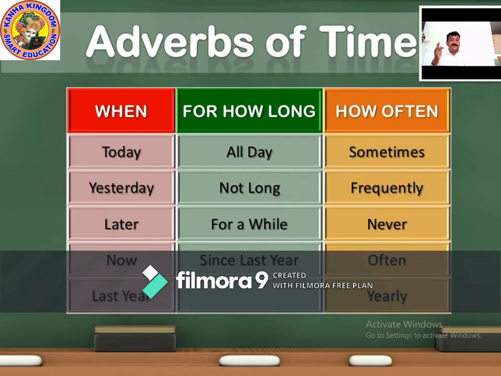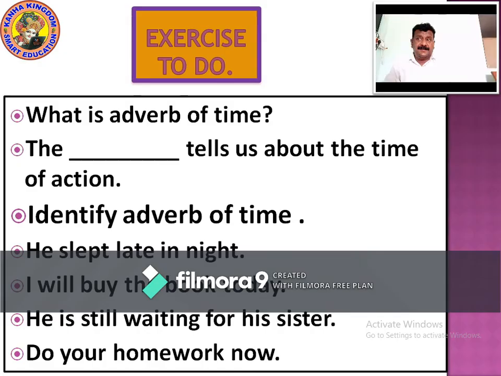Just to recollect, write it, memorize it, and always repeat it, so that you know how the adverb of time answers. The adverb of time finds and answers about when, for how long, how often. The adverb always answers about when, for how long, how often. Write it down. Now let's look into the exercise.